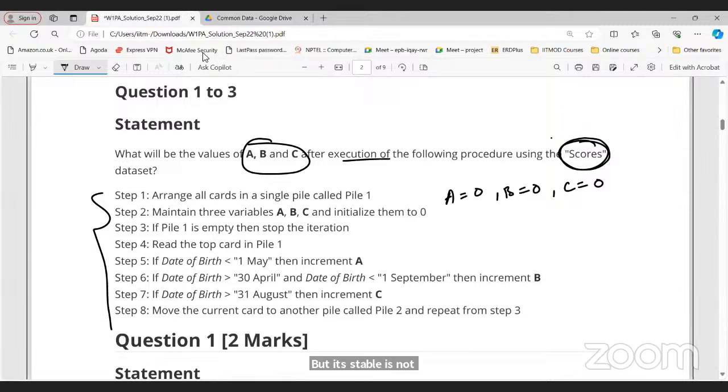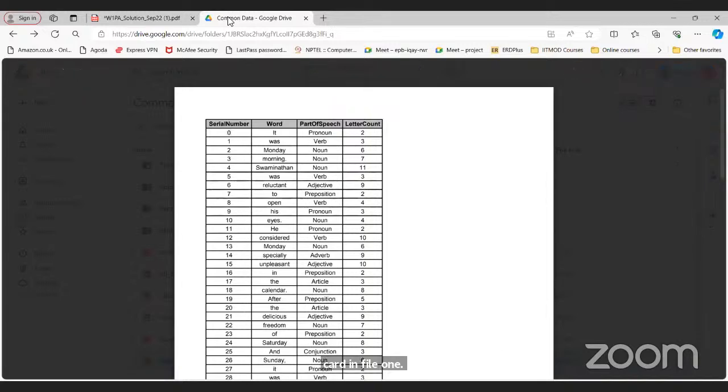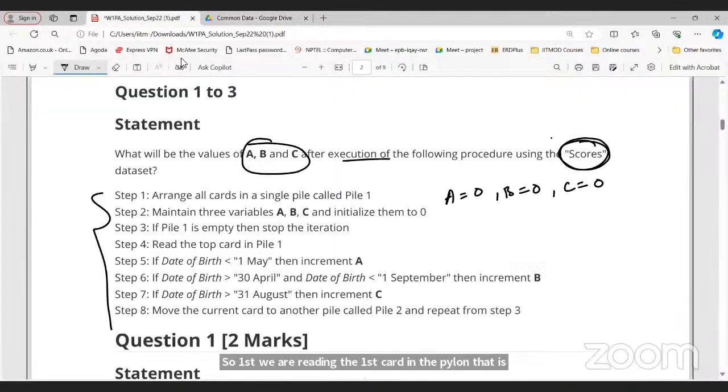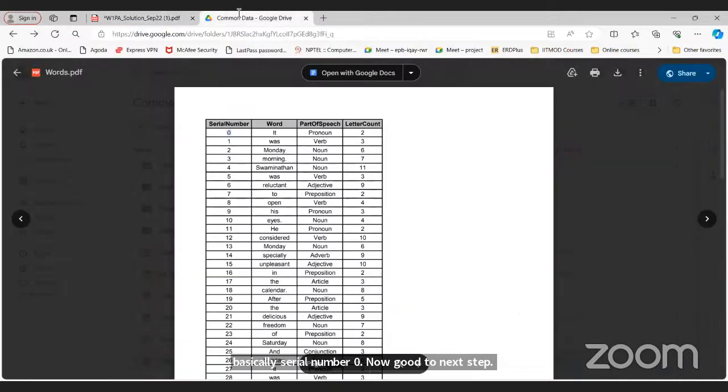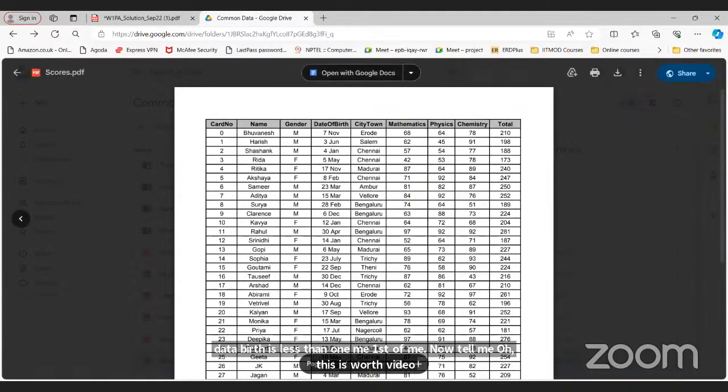Read the top card in pile 1. So first we are reading the first card in pile 1, that is basically serial number 0. Now go to the next step. If date of birth is less than 1st May. We need the scores data, this is the course PDF.